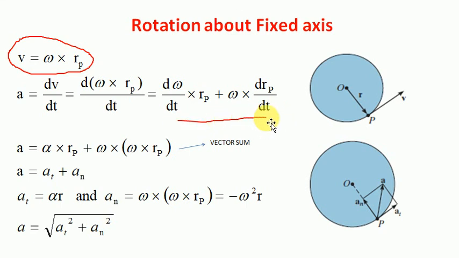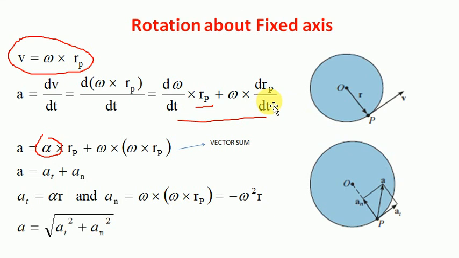Now d omega by dt, what is this? The rate of change of angular velocity. So this will give us the angular acceleration, and here is vector Rp. Now plus we'll get omega and this d by dt of Rp. So what is d by dt of Rp? It is the rate of change of the position vector.